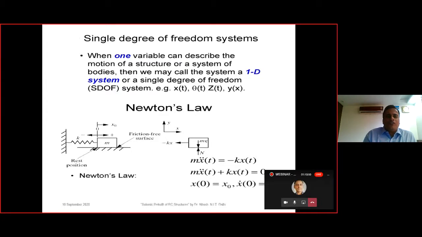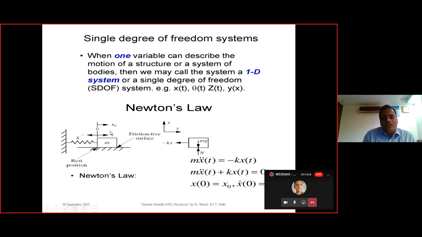So we have here the single degree of freedom system, that is the basic system required for the study of the characteristics of motion. Here we see a mass of the structure modeled in this way, then the stiffness of the structure modeled in this way. It is kept on the roller, and it is free to vibrate.